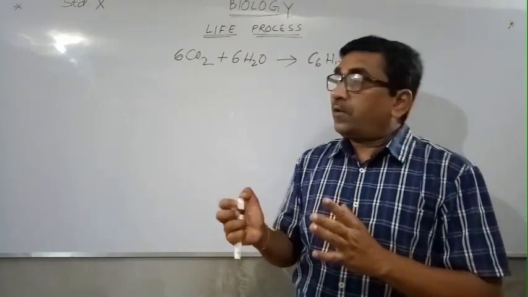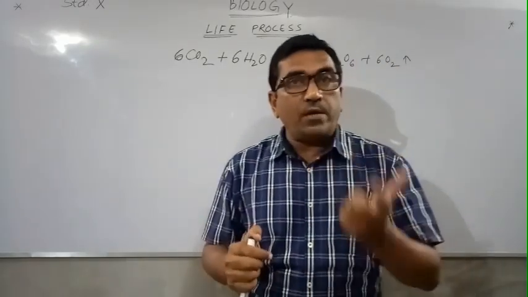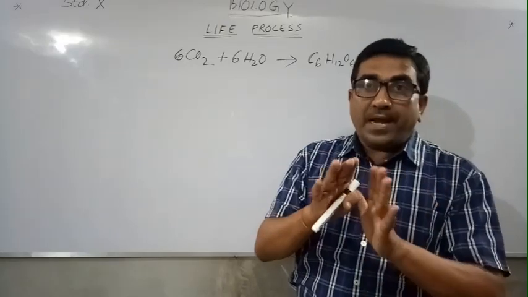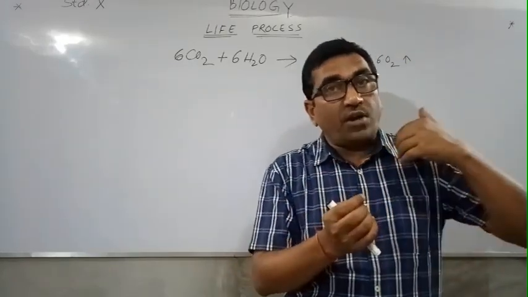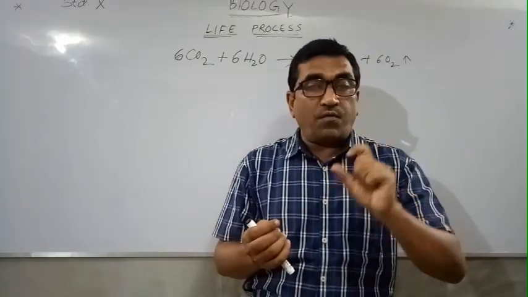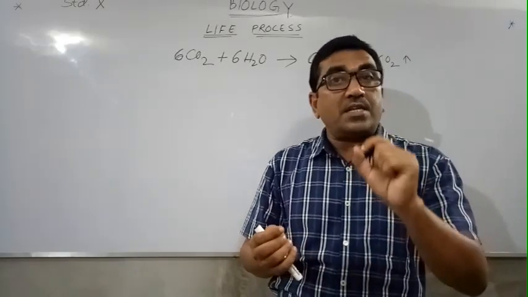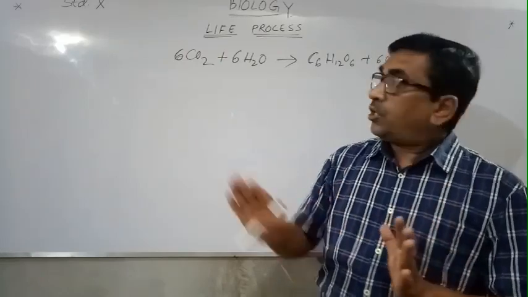But actually it is not 6 H2O, it is 12 H2O, and those 12 molecules combine again to form water, and water is released in the form of transpiration, meaning water vapor. It creates the sucking force. Is it clear?